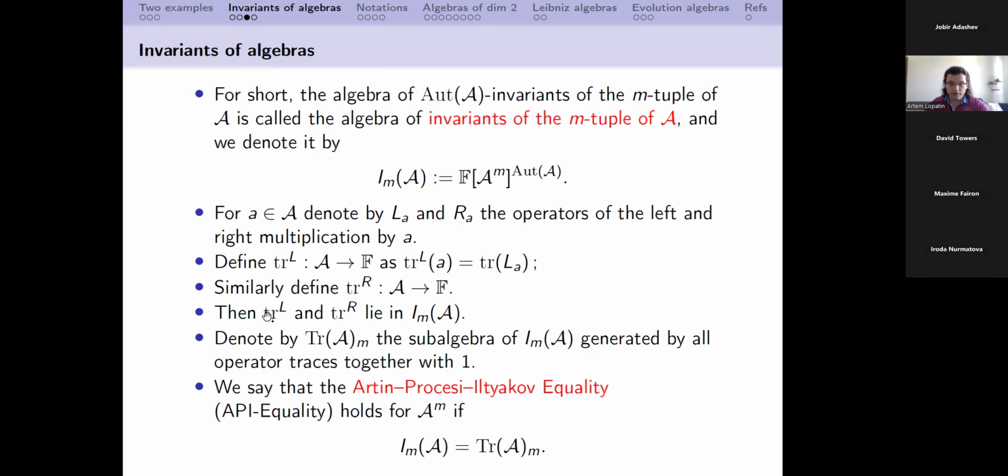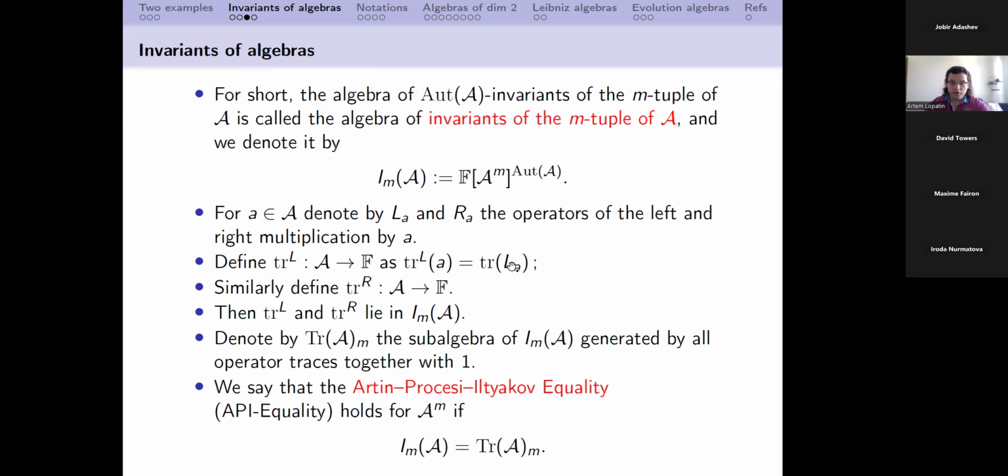So we have left trace and right trace. As I said, both of them belong to the coordinate ring, and moreover, it can be relatively easily verified that both of them are invariant with respect to the action of the group of automorphisms. So both of them actually belong to this algebra of invariants. But just these traces, of course, for us is not enough. So what can we do?